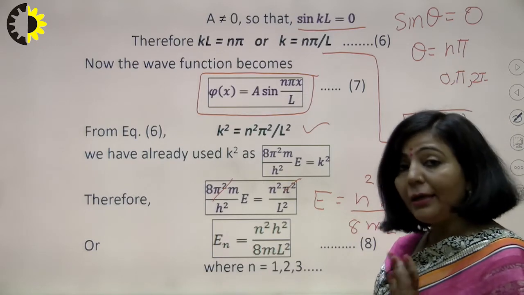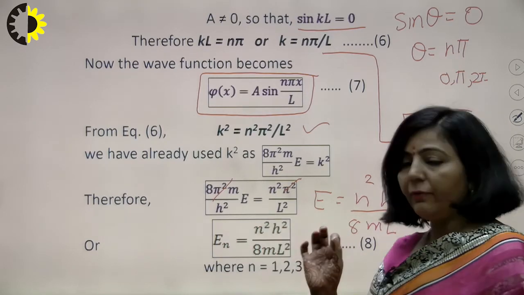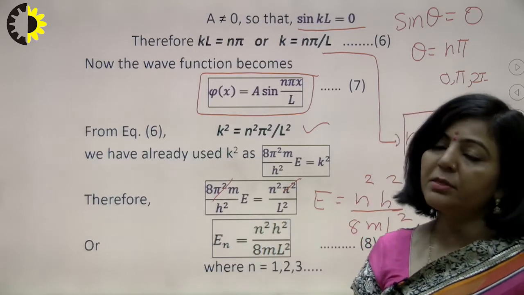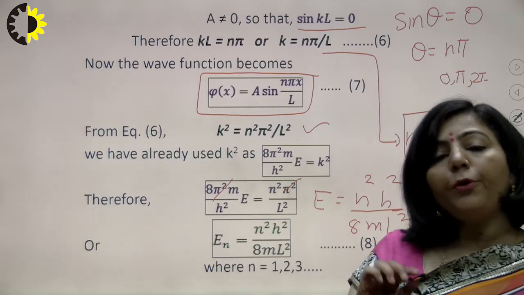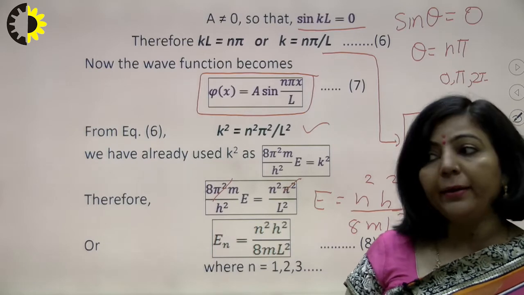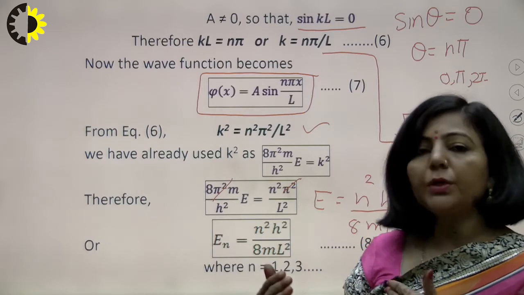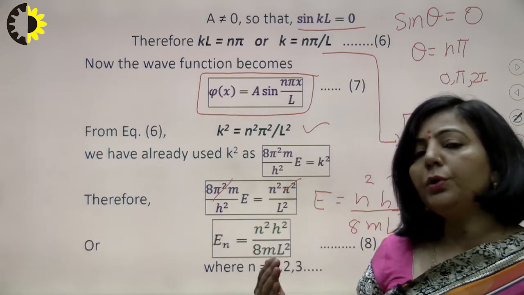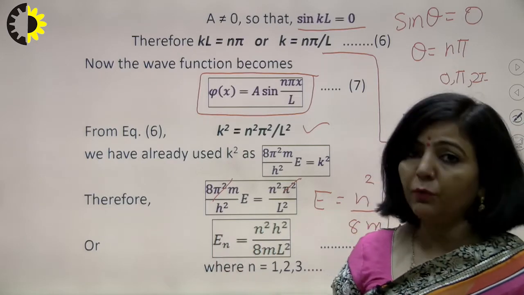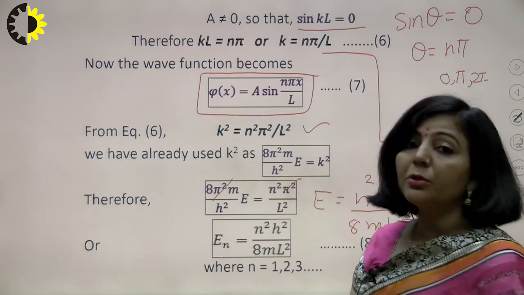What is the meaning of En here? Instead of E, we are writing En, with n in the subscript. The reason is that n is going to start from 1 and take all the integer values, 1, 2, 3, 4, and so on. It is not going to take the value 0. I have already explained why it is not taking the 0 value.